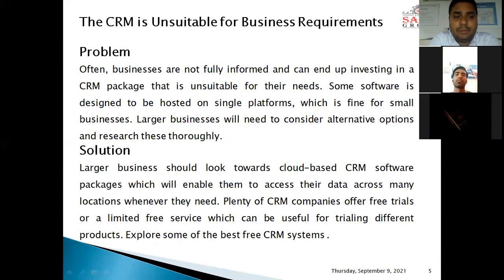The solution to this problem is larger businesses should look towards cloud-based CRM software packages, which will enable them to access their data across many locations whenever they need. Plenty of CRM companies offer free trials or a limited free service, which can be useful for trialing different products. Explore some of the best free CRM systems.